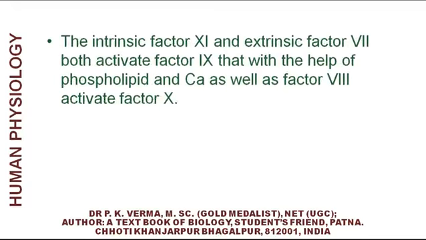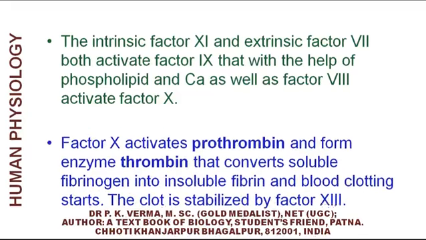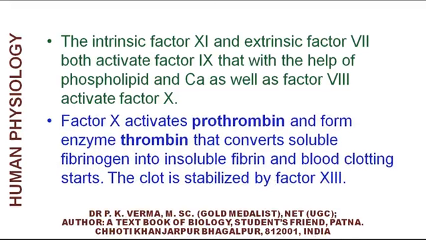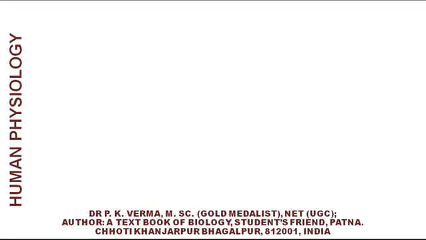The intrinsic factor 11 and extrinsic factor 7 both activate factor 9 that will, with the help of phospholipid and calcium, as well as factor 8, activate factor 10. Factor 10 activates prothrombin and forms enzyme thrombin that converts soluble fibrinogen into insoluble fibrin, and blood clotting starts. The clot is stabilized by factor number 13.